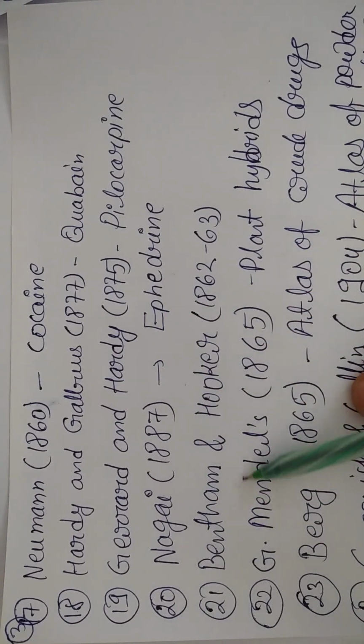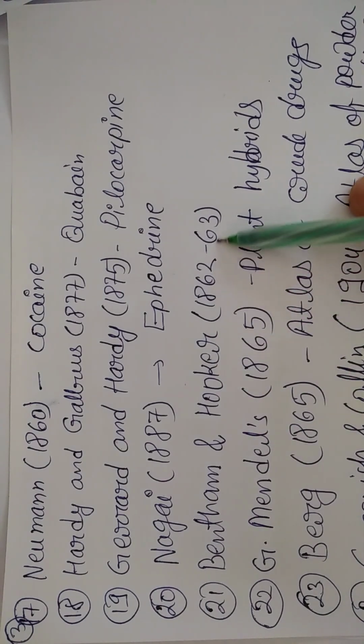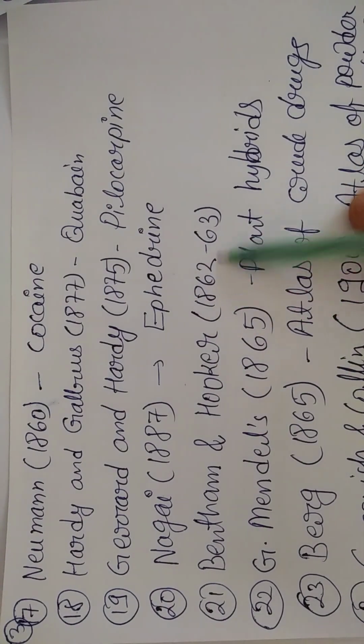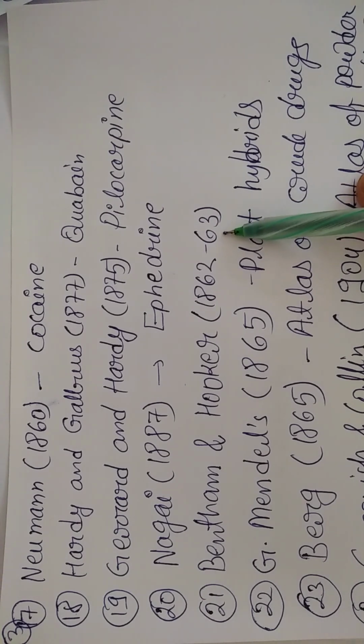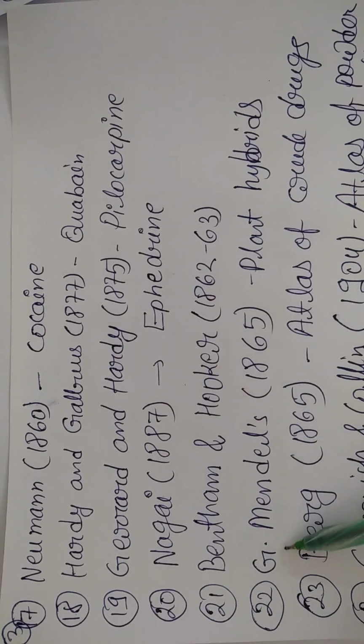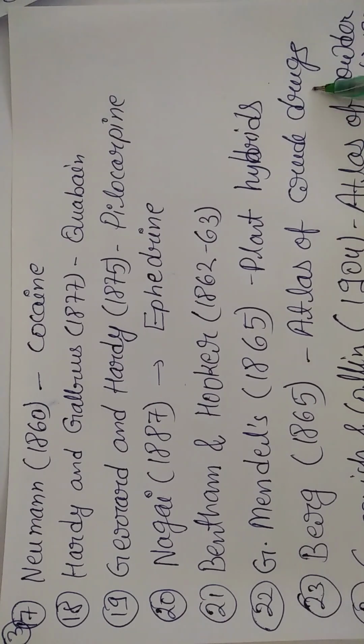Then later on Bentham and Hooker came in 1862 to 63. They told about different types of plant botanical names, atlas and all those things. G. Mendel in 1865 told about plant hybrids. Then Berg in 1865 again developed the atlas for crude drugs.